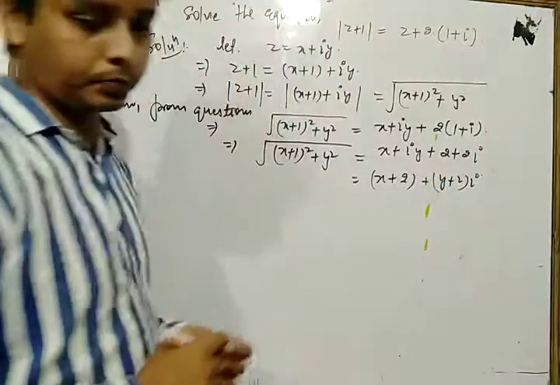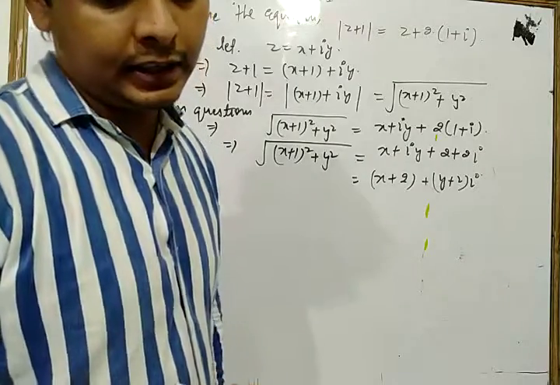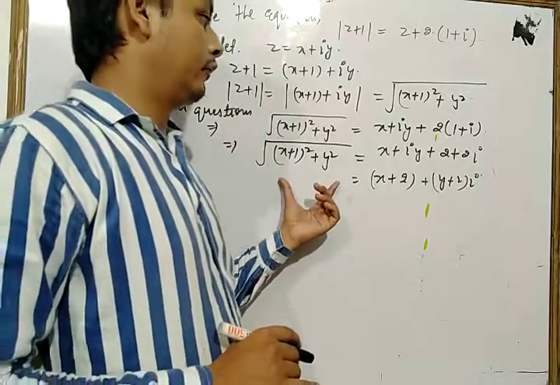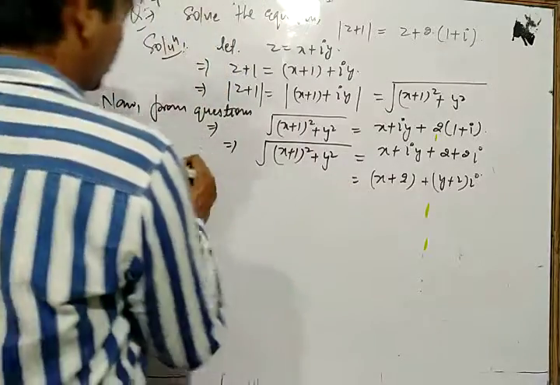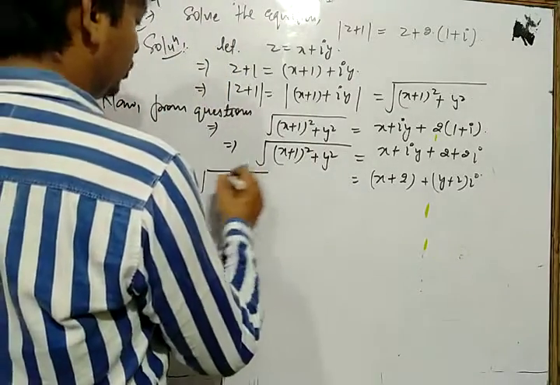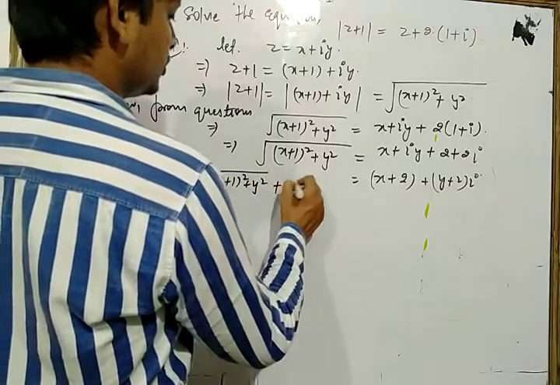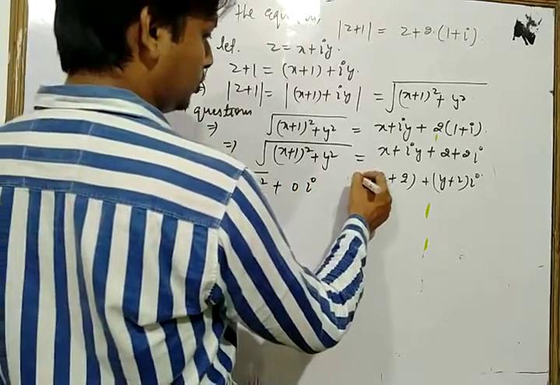Now this is clear. Now dear students, we compare both sides. Let's see one more time. Here we write the left side as the square root of (x plus 1) whole square plus y square, plus 0 into i, and this is equal to this.